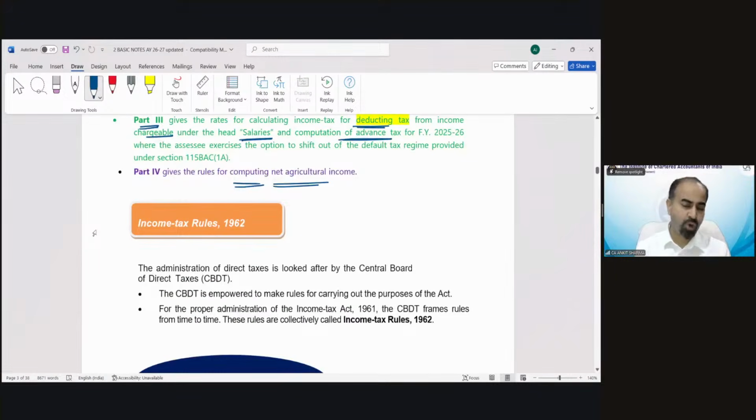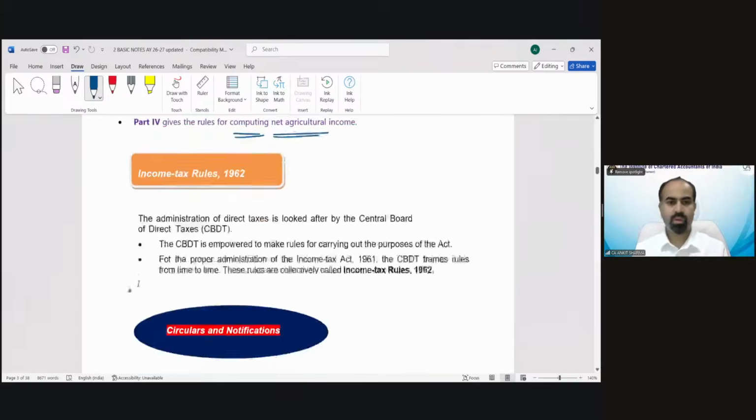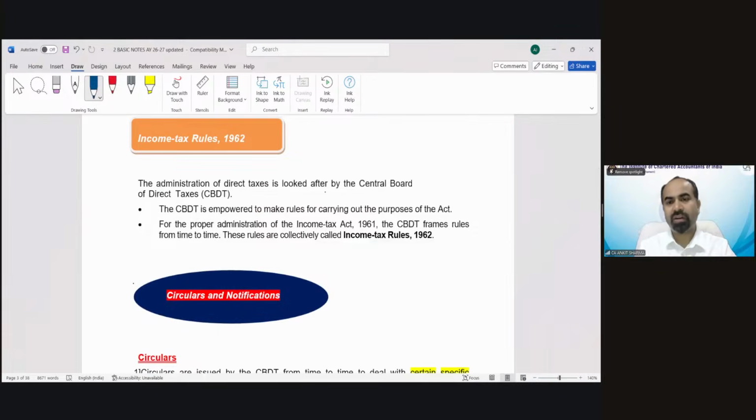So the first component was the Income Tax Act, the second component was the Finance Act. Now the third component is the Income Tax Rules, 1962. So there are certain rules also. The administration of direct tax is looked after by the Central Board of Direct Taxes, that is CBDT. The administration part is dealt with by CBDT. The CBDT is empowered to make rules for carrying out the purpose of the Act. For the proper administration of the Income Tax Act 1961, the CBDT frames rules from time to time. These rules are collectively called the Income Tax Rules, 1962.